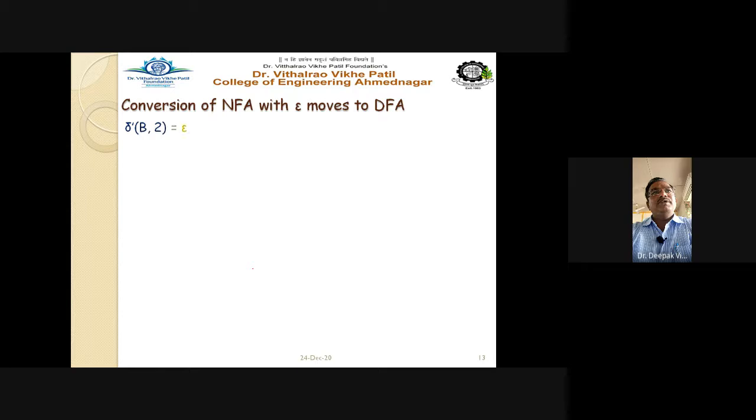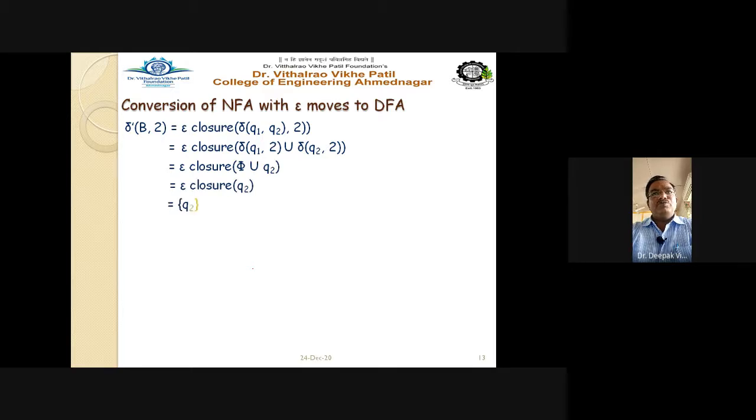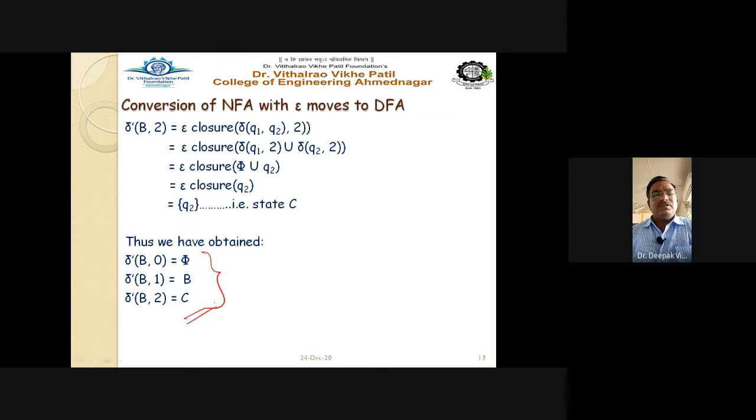One more is remaining, that is B on 2 input. Epsilon closure of delta(Q1, Q2) on 2 input, epsilon closure of delta Q1 on 2 union delta Q2 on 2. So epsilon closure of phi union Q2 is epsilon closure of Q2, and Q2 itself is the state C. Thus we have obtained the transition functions: delta dash B on 0 goes to phi, delta dash B on 1 goes to capital B, and delta dash B on 2 goes to capital C. These are all the transitions for the state B on each input 0, 1, and 2.